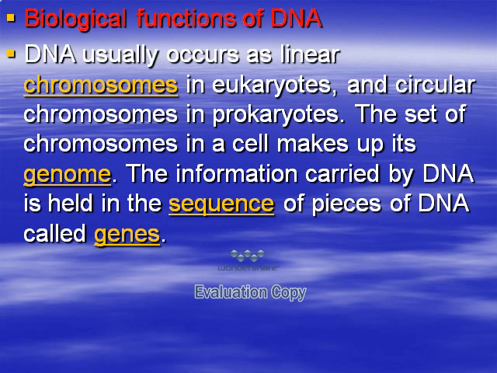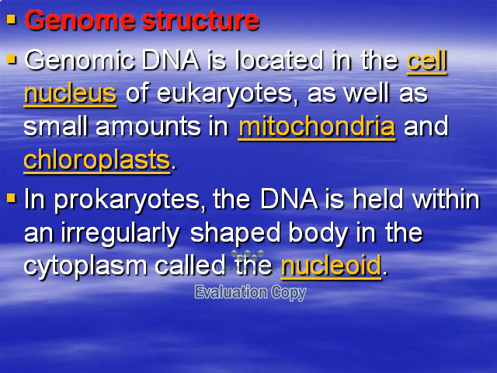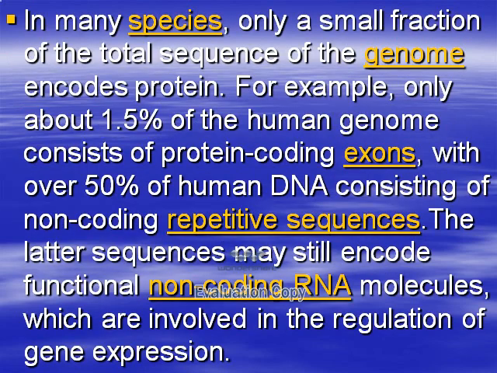What is the biological function of DNA? DNA usually has a linear chromosome in eukaryotes and a circular chromosome in prokaryotes. The set of chromosomes in a cell makes a genome, and information carried by the DNA in the sequence is called a gene. The genome is located in the cell nucleus in eukaryotes, and in mitochondria and chloroplasts. The DNA is held within a regular shaped body in the cytoplasm called the nucleoid structure.